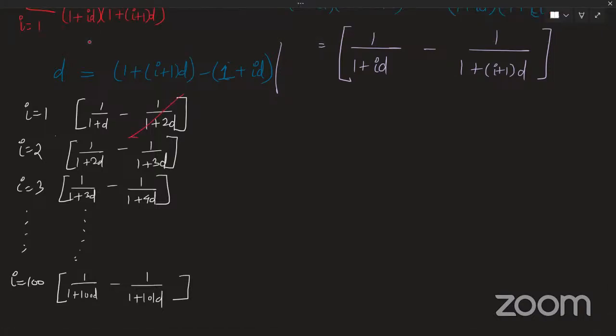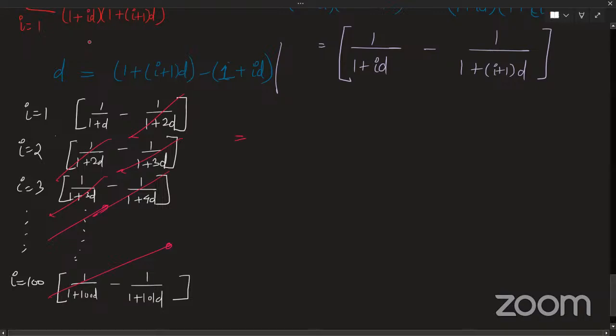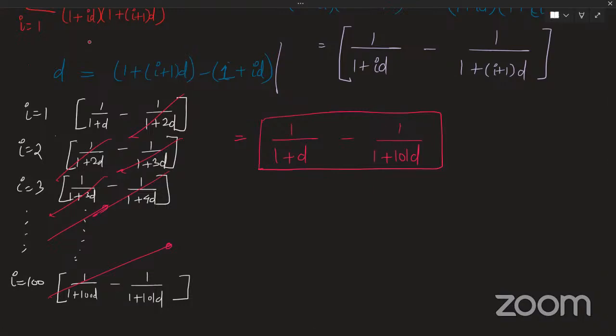So the first term cancels with this one. Same, this one cancelled. Same, this one cancelled. So can I say my first term of the last term will also get cancelled out? Yes, sir. Same. So I am left with just two terms. It is 1 by (1 plus d) minus 1 by (1 plus 101d). Correct? Got it, everyone? Okay, really good to hear that.